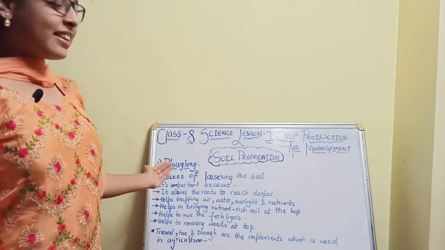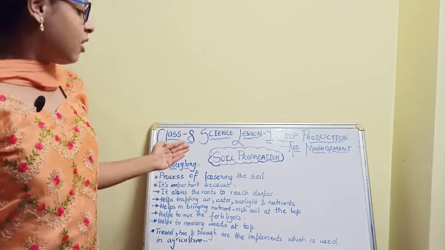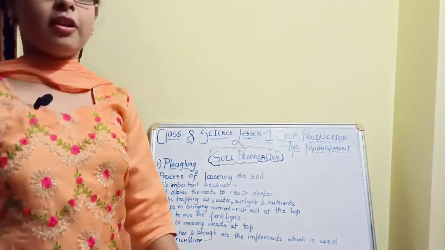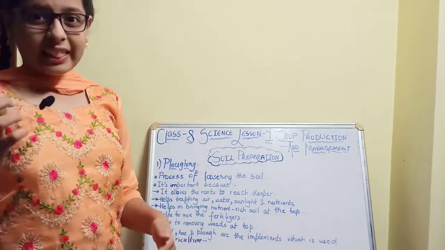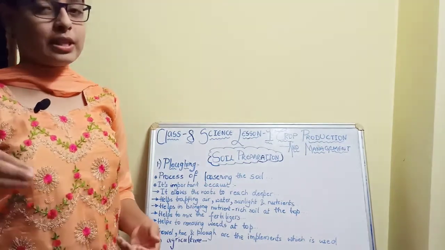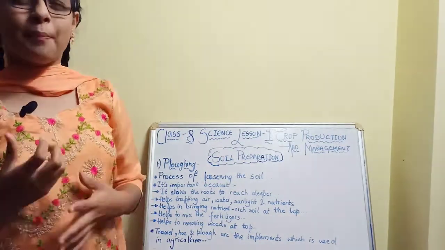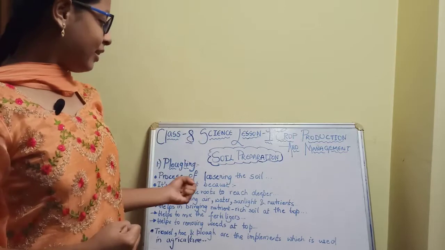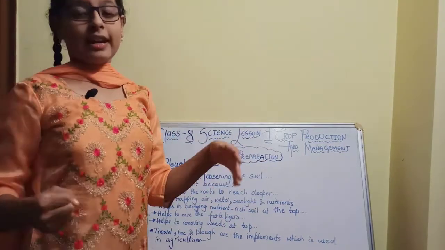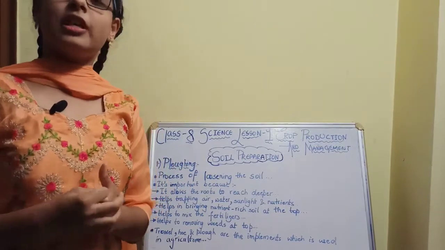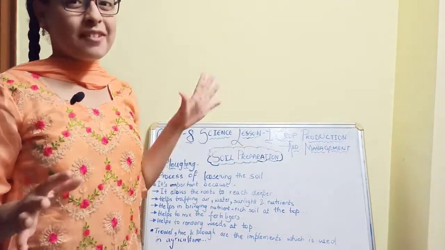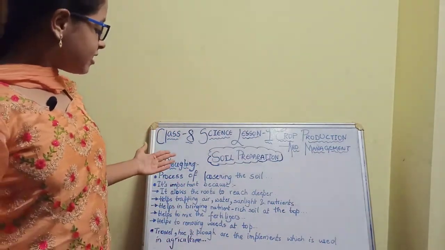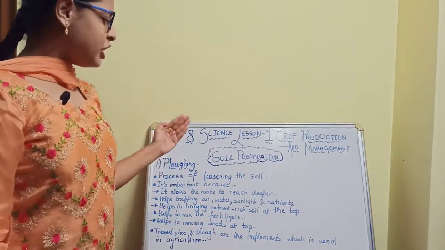The second reason is that it helps trapping air, water, sunlight and nutrients. This is the second correct point, as I have discussed before. The seeds sown in loosened soil can absorb more water, more air, more sunlight, and even more nutrients. That's why ploughing is the main important step done before sowing the seeds. The third reason is that it helps in bringing nutrient rich soil to the top.